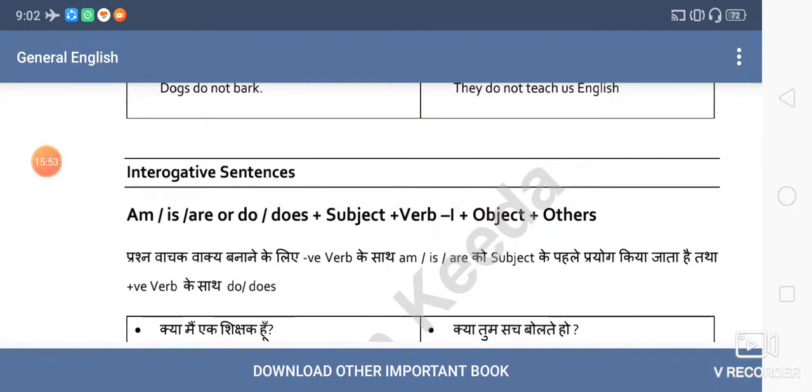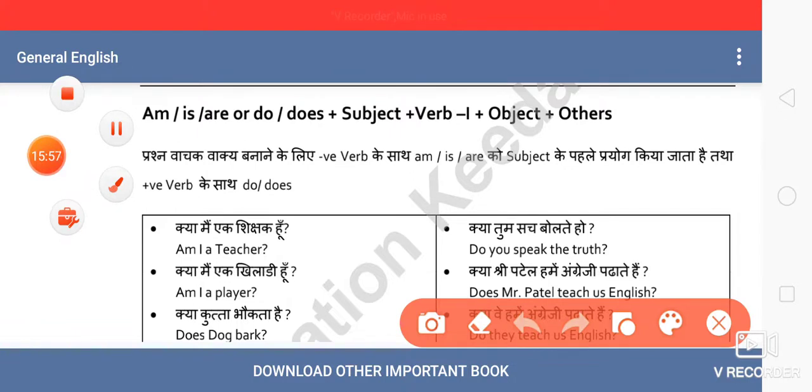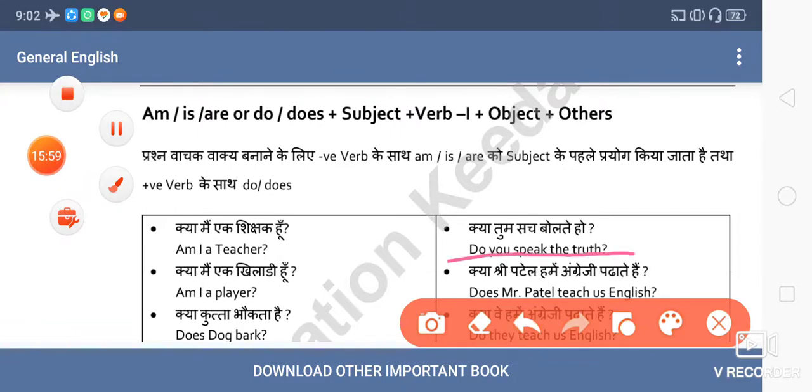Let's see one example here. Do you speak the truth? Do, does. So we'll use do with you. We'll use does with Mr. Patel, right? You, then subject, then speak, verb, and the object is the truth. And we'll put one interrogative mark.